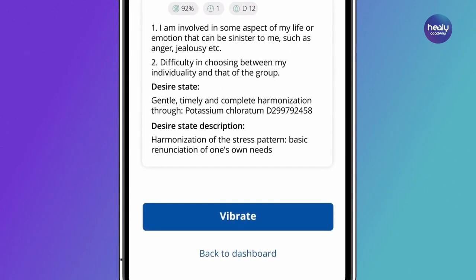You should read the stress pattern, in our example, basic renunciation of one's own needs, carefully, reflect on it for yourself, and try to remember the last time you experienced something similar yourself. Once you have found this point in time, you should close your eyes and remember what triggered it in the past.